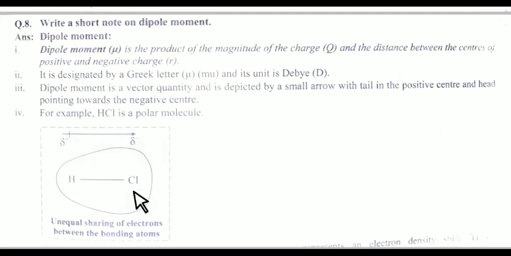Similarly, chlorine carries negative charge, so it is shown by the head. Hydrogen carries positive charge, so it is shown by the tail. And HCl is a polar molecule. This shows that electron density shifts toward the chlorine atom, and this polar molecule has a permanent dipole moment. So this is about the dipole moment of a molecule.